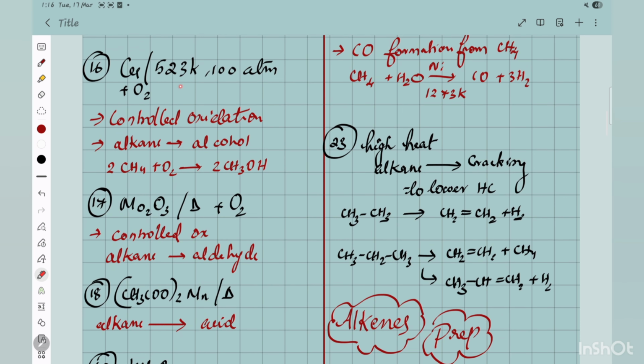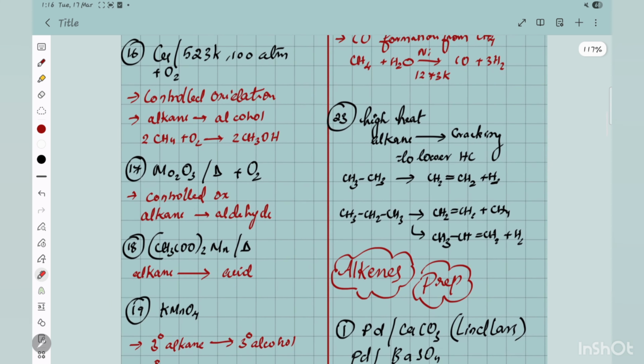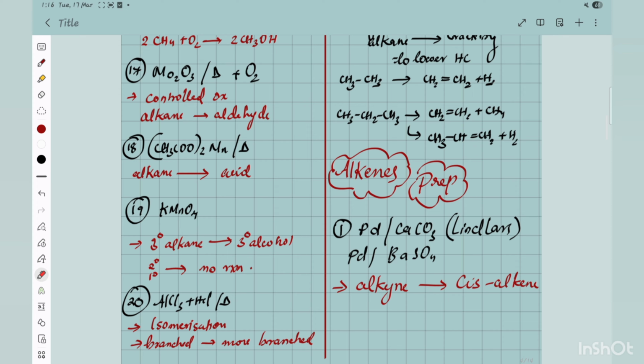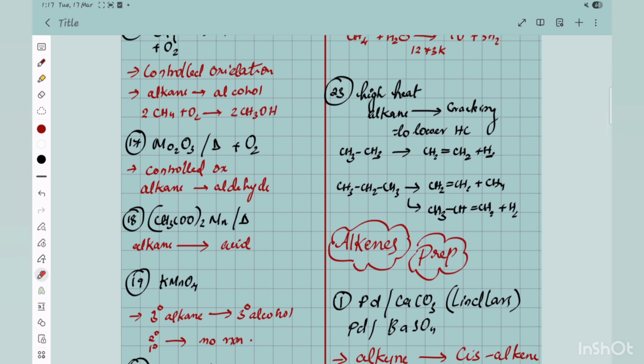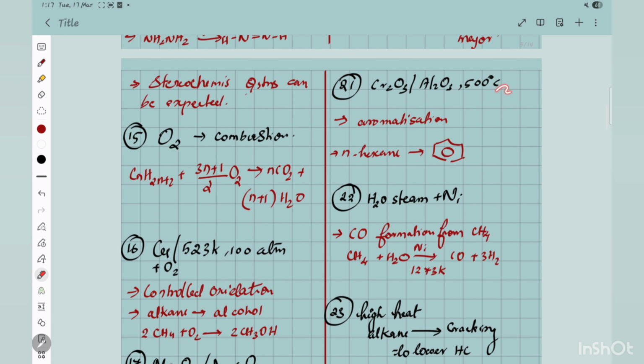And for controlled oxidation, many times as it has come, you just have to identify the reagent and its function. That's why I said the mechanism you don't need to worry about, because it's not given anywhere. So what will Mo2O3 do? It controls the oxidation of alkene to aldehyde. Here itself you have an acetyl group, no? So alkene to acid, CH3COOH type. Whatever the alkene, the same thing will convert to acid. So this kind of thing you should also know. I hope you understood how to study the reagents completely.